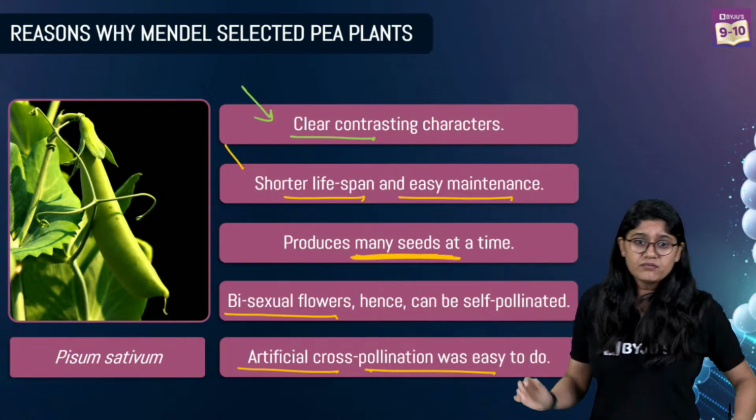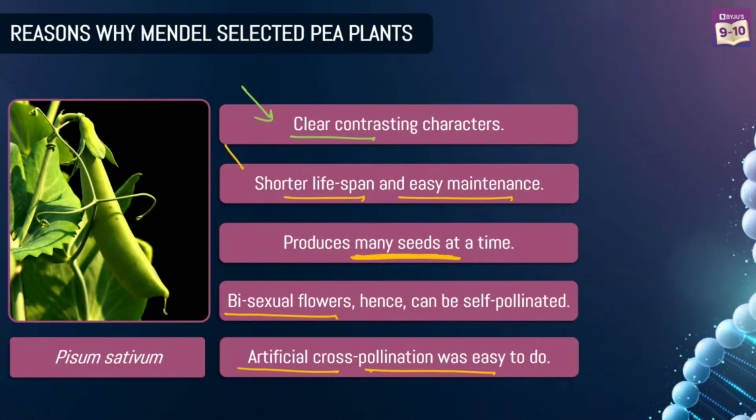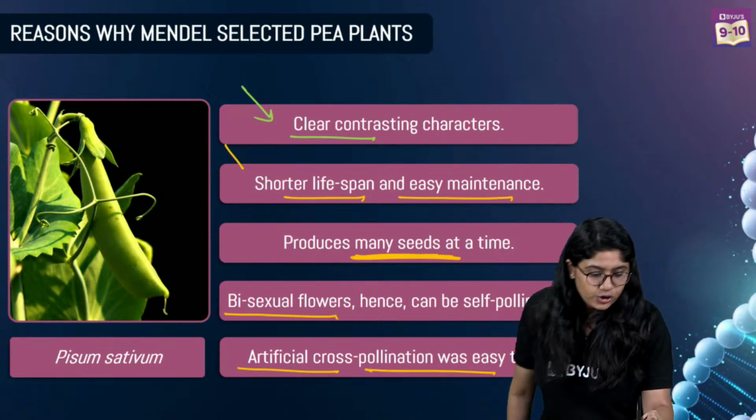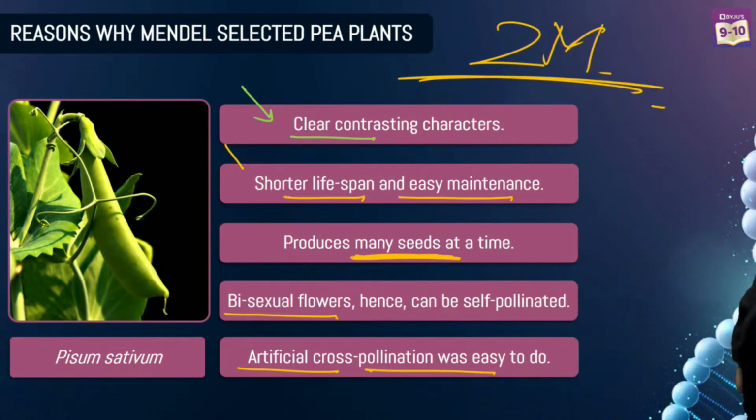Clear? Take a screenshot, everyone. Very important concept. 2 marks का question आता है in the examination. Why Mendel picked up this? Why Mendel ने सिर्फ pea plant ही क्यों लिया? Pea plant is a plant of mutton, right? Pea. We usually use pea in our vegetables, right, at home.